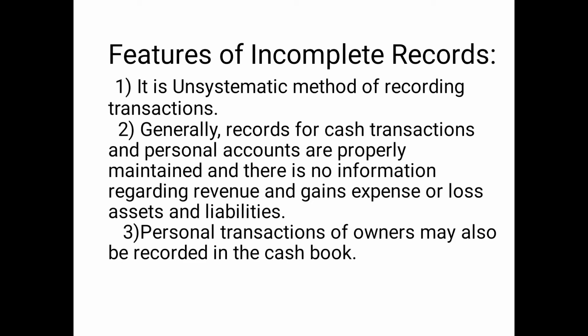Next one is, personal transactions of the owners are also recorded in the cash book. Next, different organizations maintain records according to their convenience. Based on their needs, they record the transactions. And accounts are not comparable due to lack of uniformity. We can see lack of uniformity in case of these incomplete records.